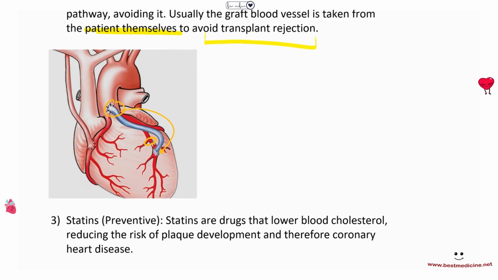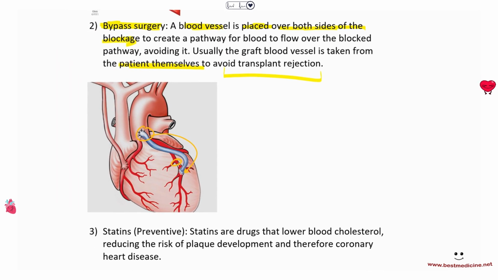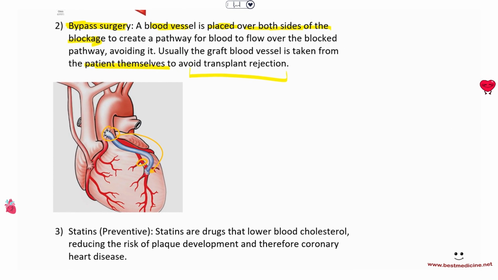Number 3, which is a preventive measure. It is not a curative measure for coronary heart disease. It is a preventive measure for preventing the fatty plaques from building up. And these are statins. So statins are drugs that are taken by people at high risk of this, which lower blood cholesterol. So if you lower blood cholesterol and lower blood lipids, you reduce the risk of fatty plaque development and therefore coronary heart disease. Okay?